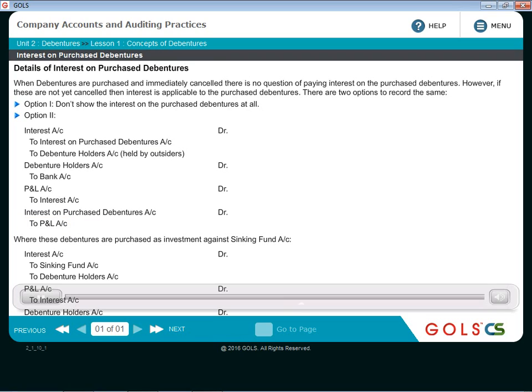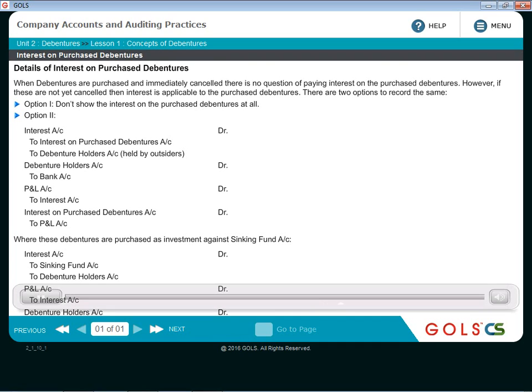So net what you are saying is the net expense for the company is not 100, it is 90 rupees. Because in the second last entry you debited P&L by 100. In the last entry you are crediting P&L by 10. So net effect in P&L account is 90 rupees. But the benefit of this option 2 is that you track this interest on purchase debentures separately in the books of accounts. So you can keep record of these transactions and take a look at it at any point of time in future also.